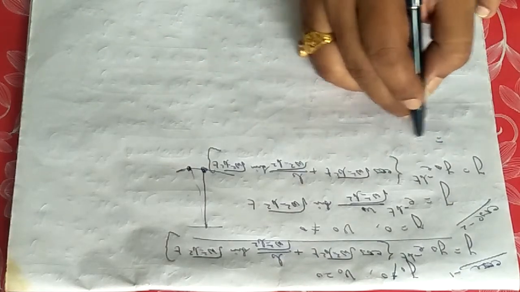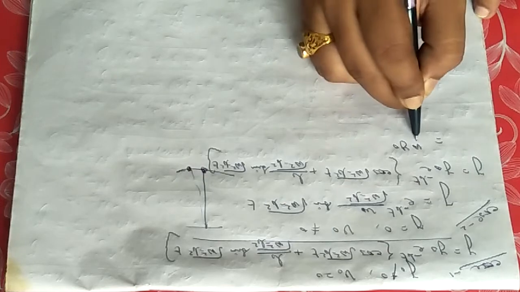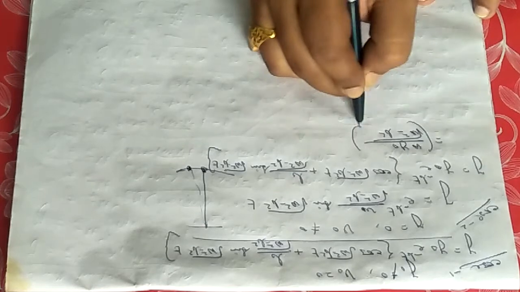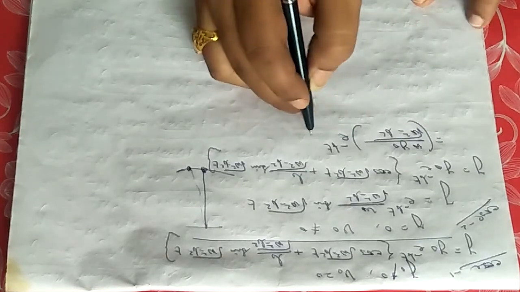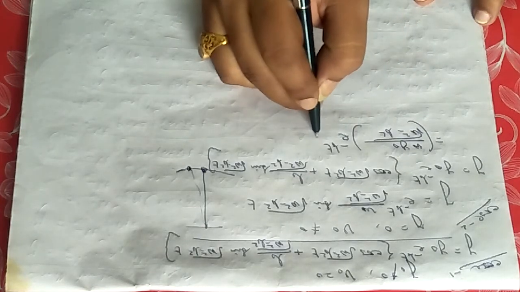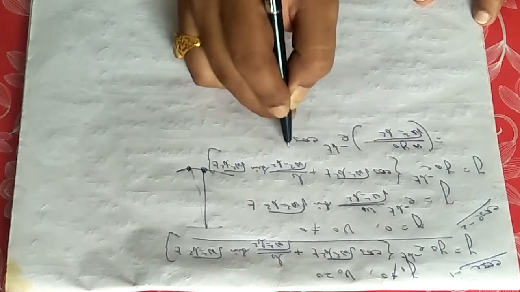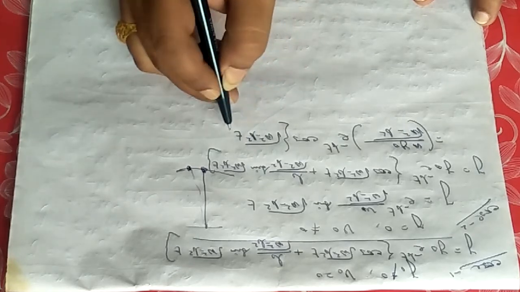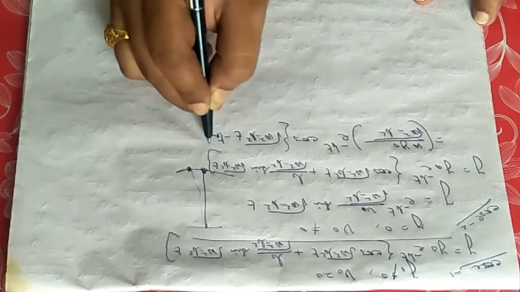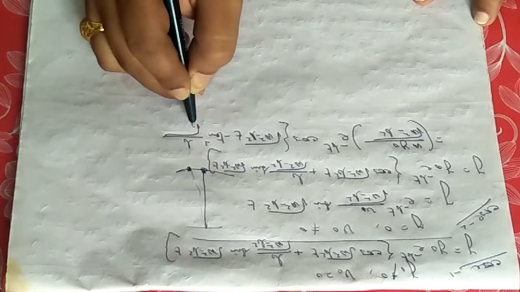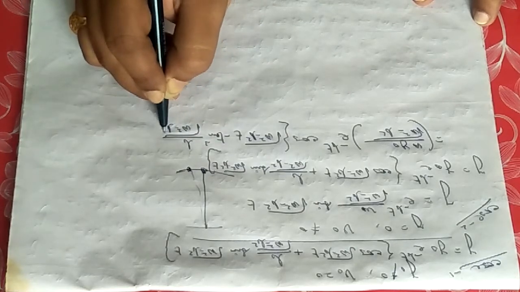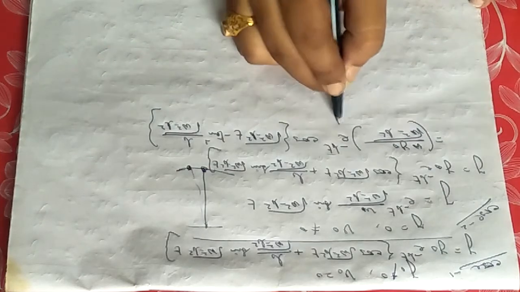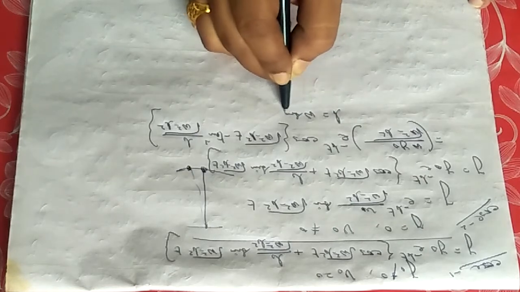This equation can be rewritten as omega y0 by root over omega square minus b square into e to the power minus bt, cos of root over omega square minus b square into t minus tan inverse of b by root over omega square minus b square. This can be rewritten like that, where we have considered b equals omega sine phi.